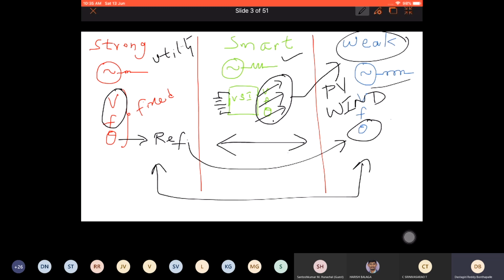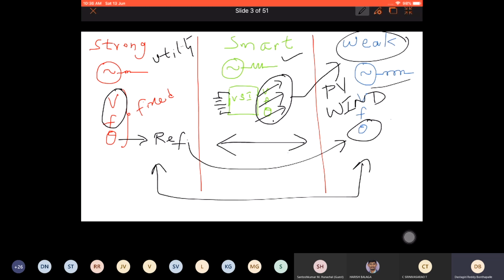So he will adjust its voltage, frequency and theta, and go and sync with this weak grid. Okay, so what is syncing? You have to adjust voltage, frequency and theta, and then you bring back the nominal values. Once you sync, you bring back the nominal values, because you can adjust anything with this smart source, right?